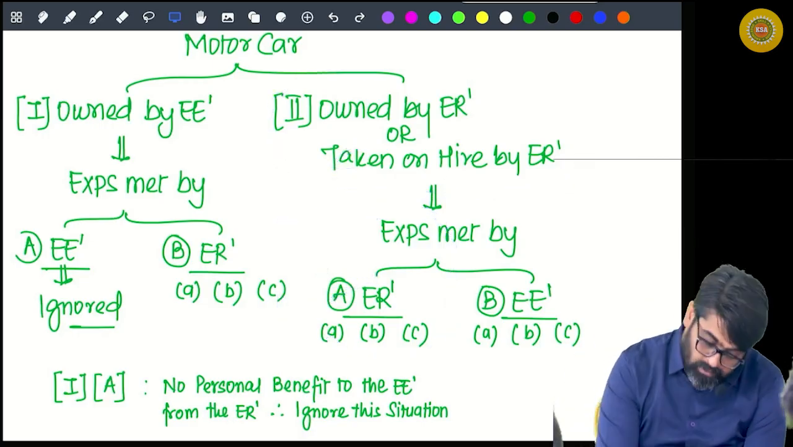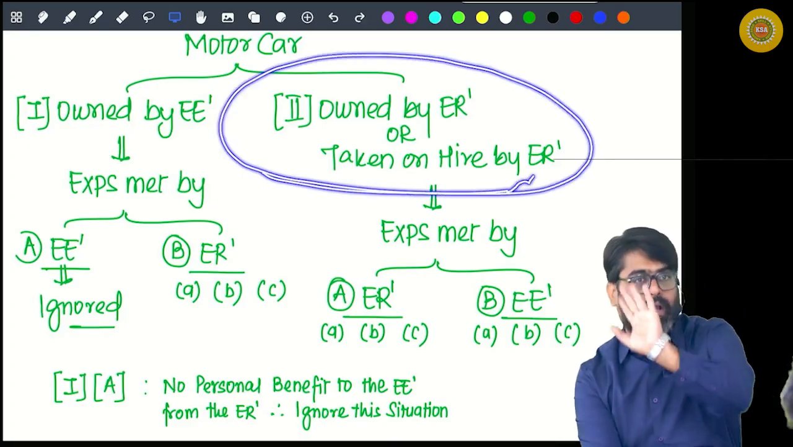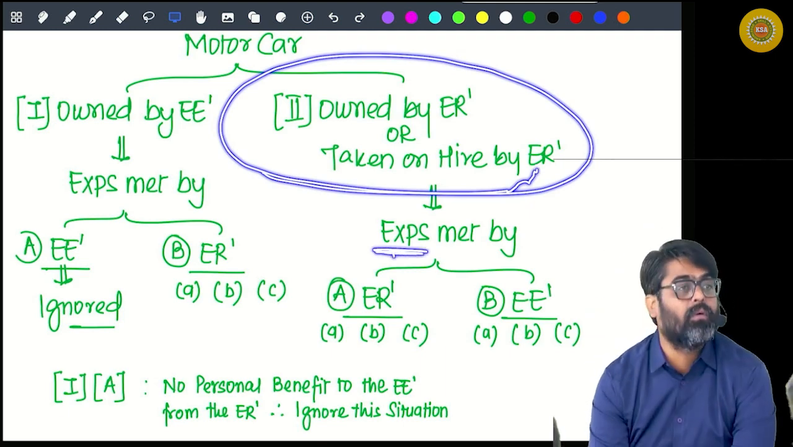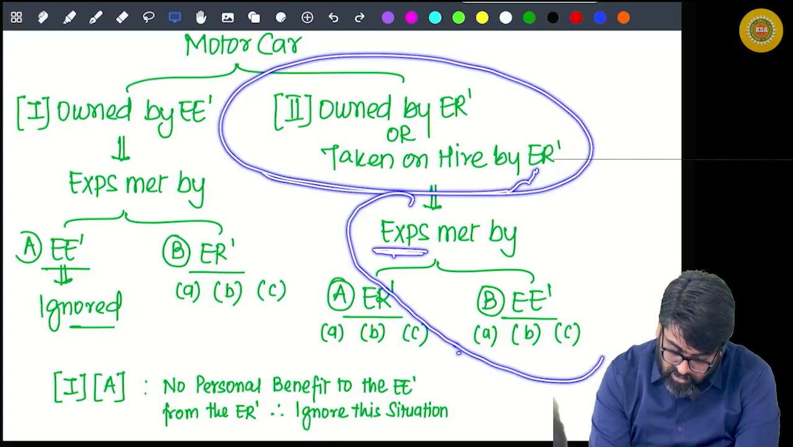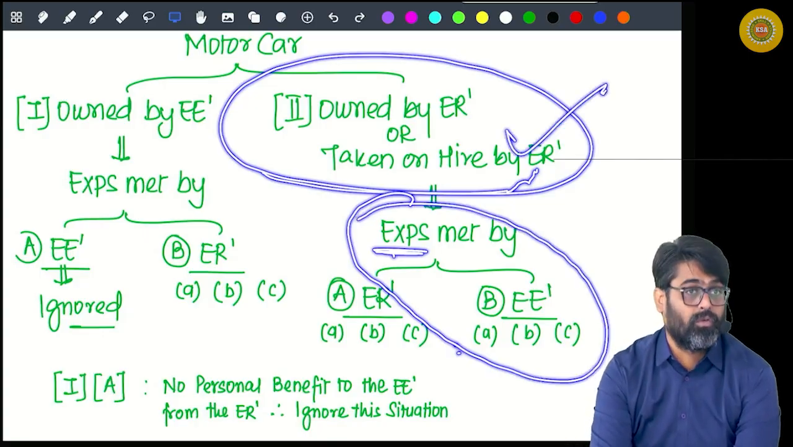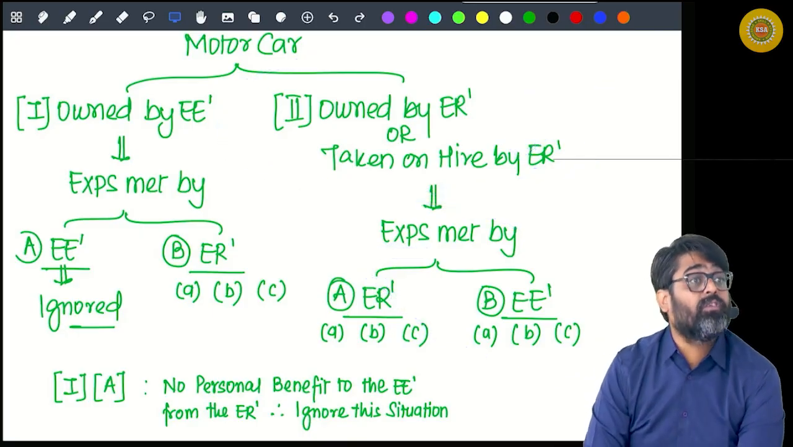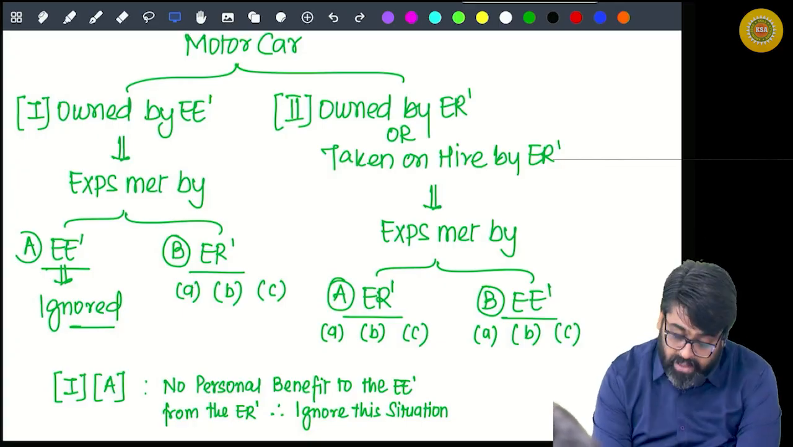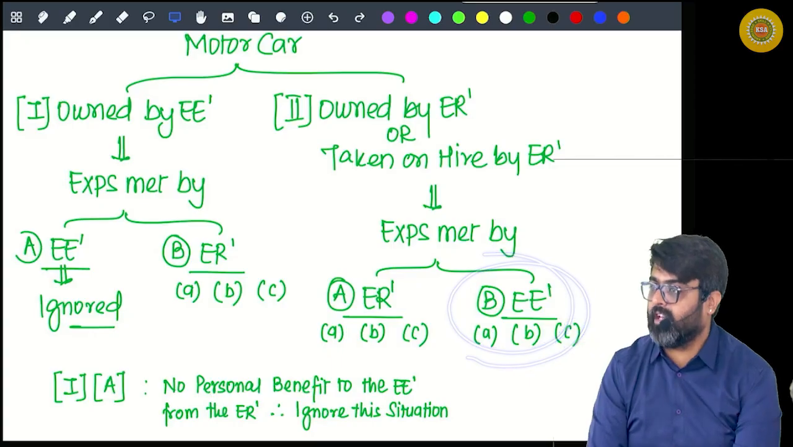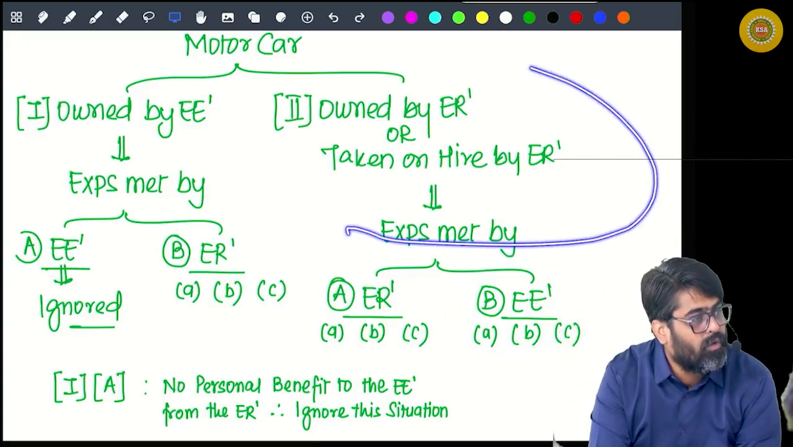Now check. The motor car belongs to the employer or was taken on hire by the employer. That motor car you are using. So definitely the benefit of use is there. But who is meeting the expense? Expenses are met by the employee. So only one benefit is happening: use. The benefit of expense is not given by the employer, because who is meeting the running and maintenance expense? If the employee is meeting the running and maintenance expense, will you add the expense? No. Only take the value of use.